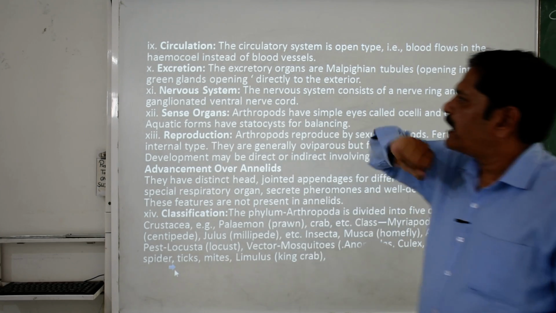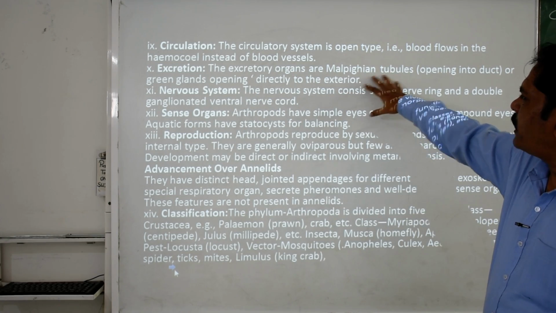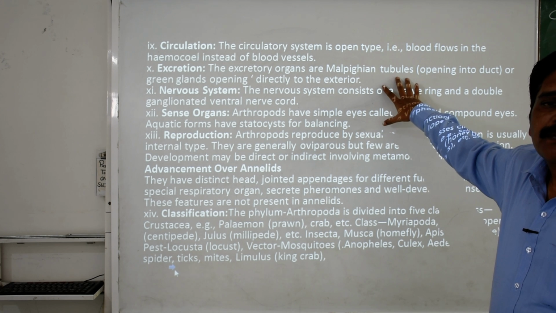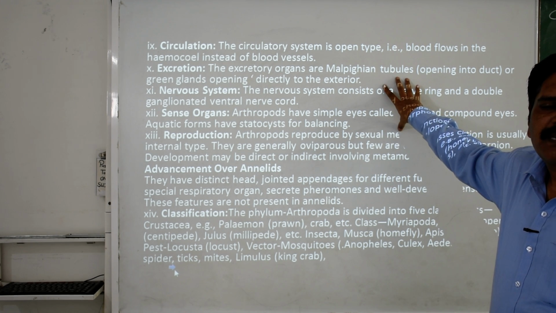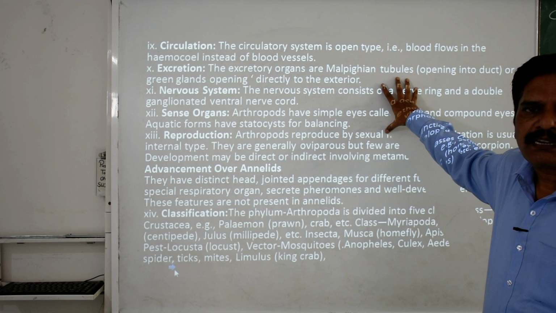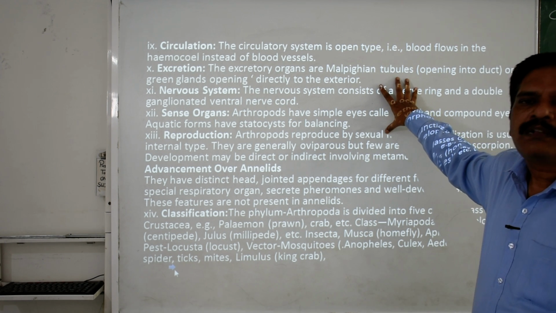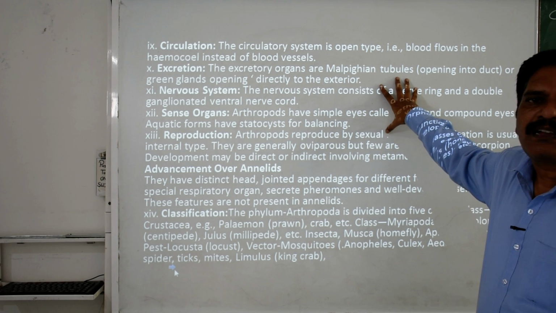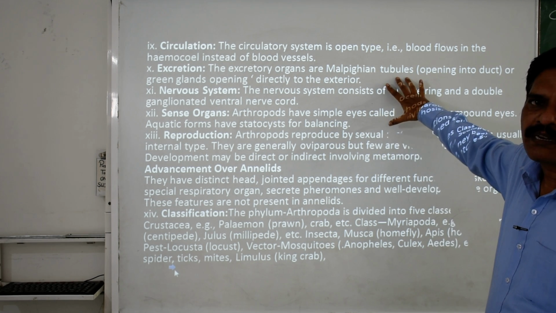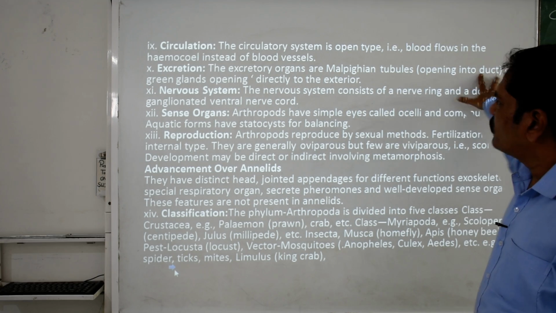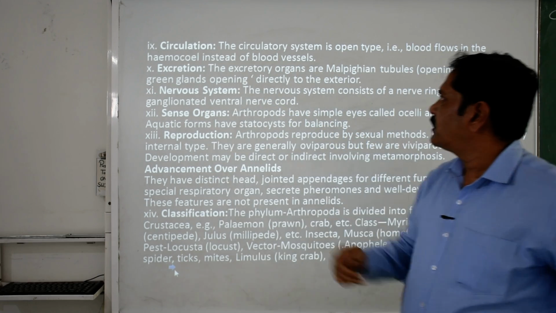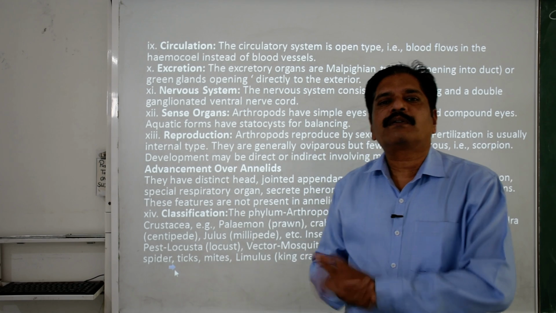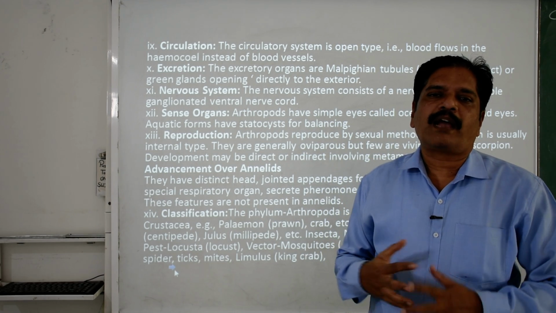For excretion, basically the Malpighian tubules, which are present around the alimentary canal, collect the nitrogenous waste material from the hemolymph and release it into the alimentary canal, and through the alimentary canal they release it out. And the green glands open directly outside the body through an aperture.